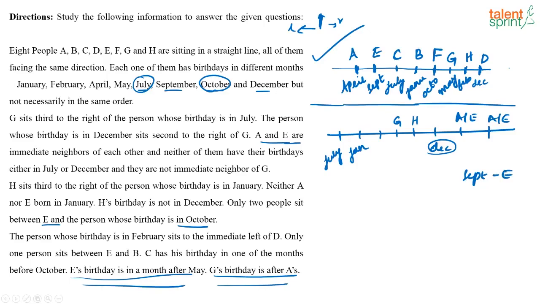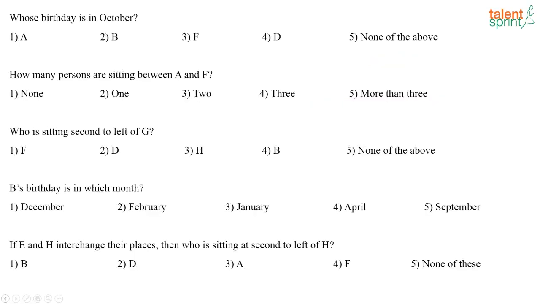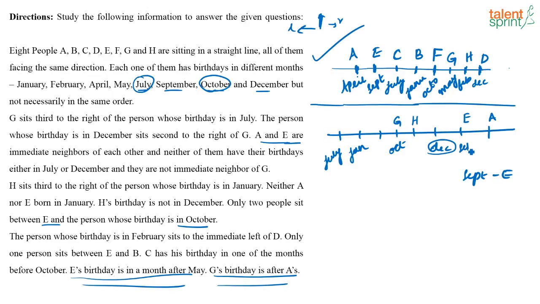And next thing, what have they said? They have said that the person whose birthday is in February sits to the immediate left of D. Then, let us take the two cases here. Let us take this to be E. If I take this as E, this has to be October, and this has to be A. And if this is the case, I know already it is September, and now I have to place February.